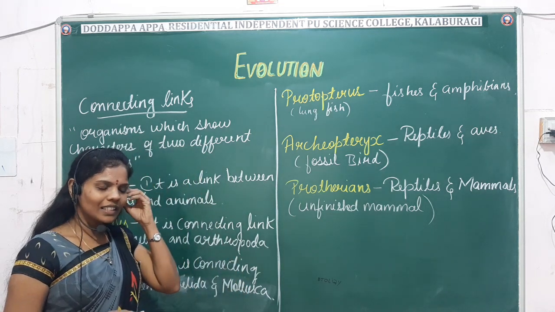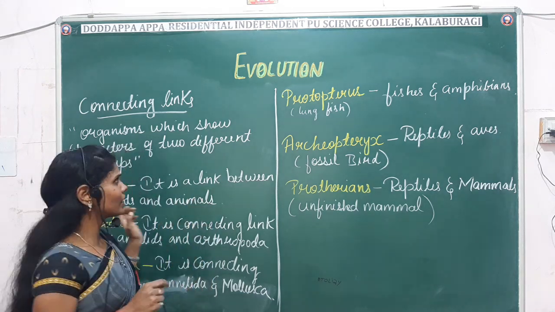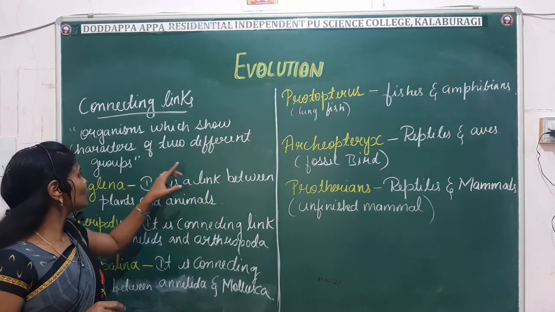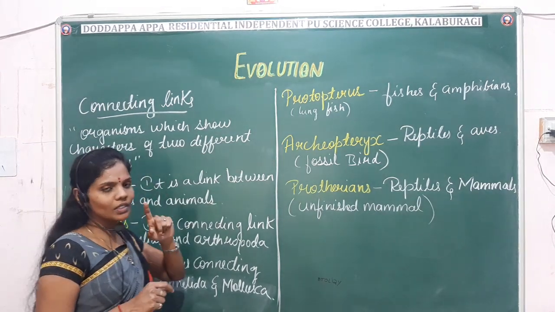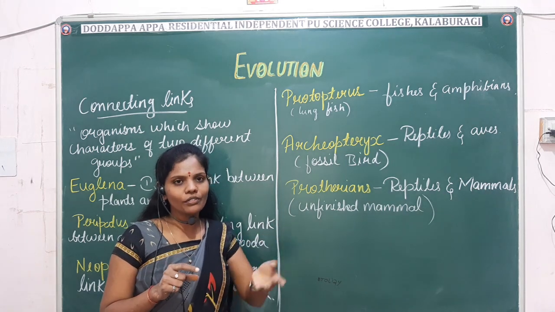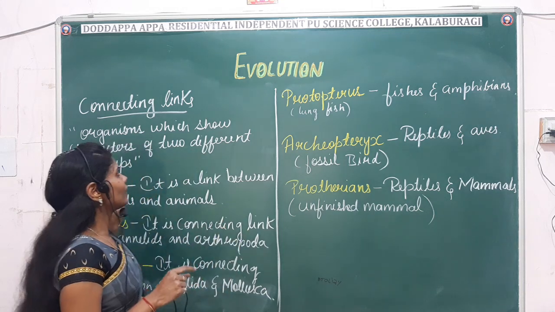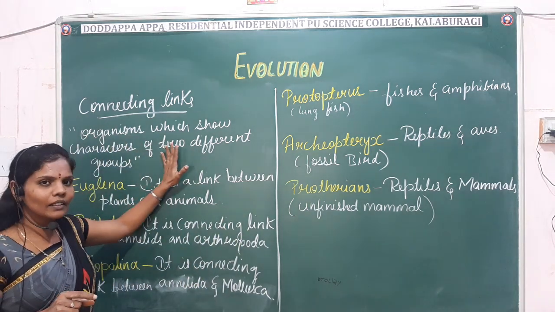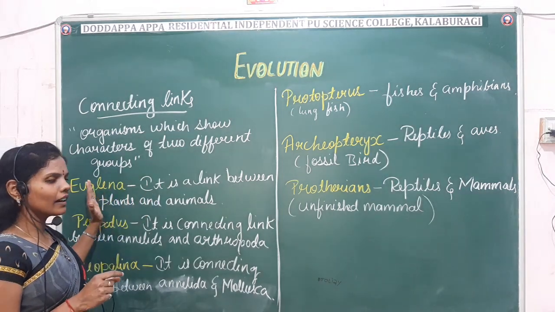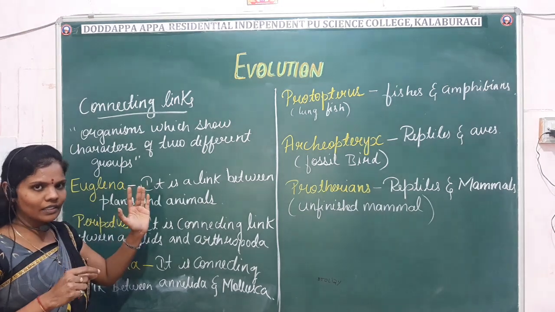So connecting links. Connecting means where one organism is connected to another organism. For example, organisms which show the characters of two different groups. Means one organism has the characters of two different organisms, which is commonly known as the connecting link. It helps in the connecting; it acts as a mediator. It consists of the characters of two different groups, two different organisms.